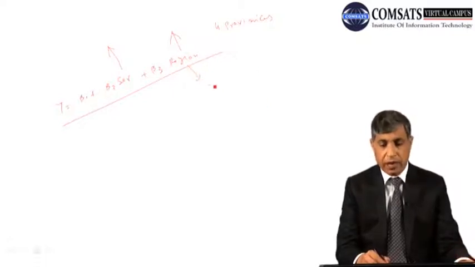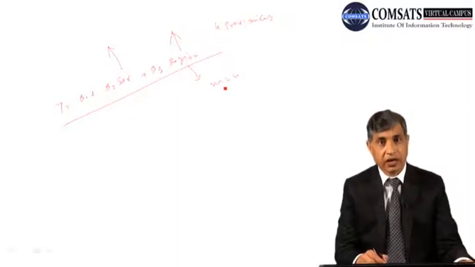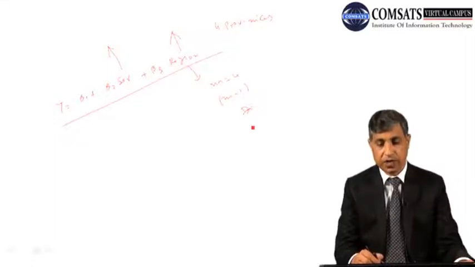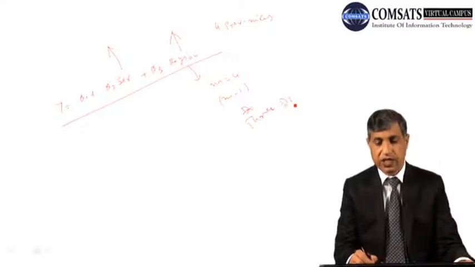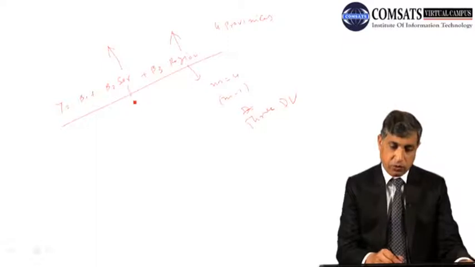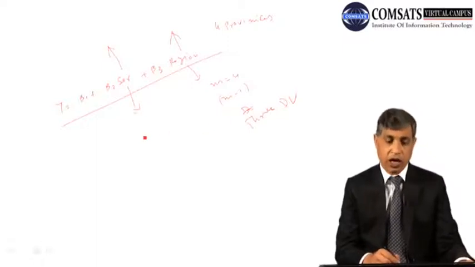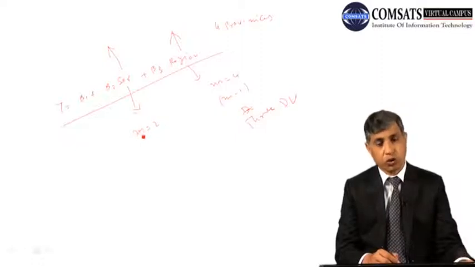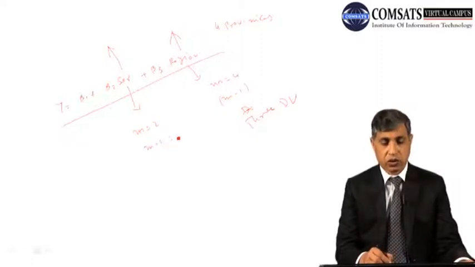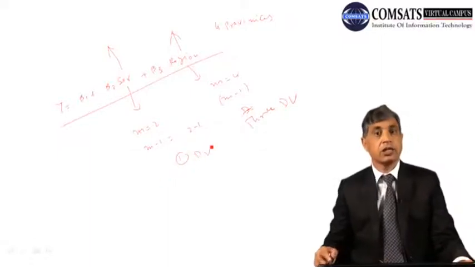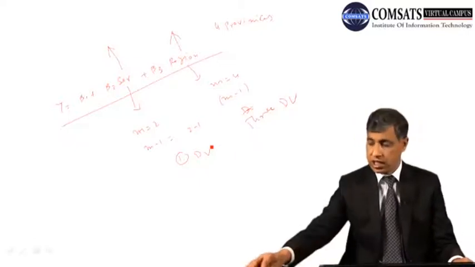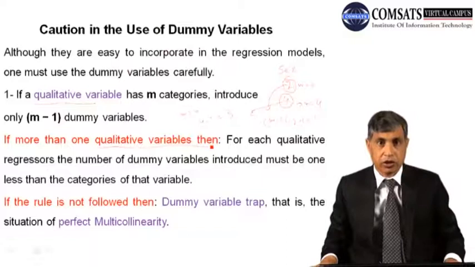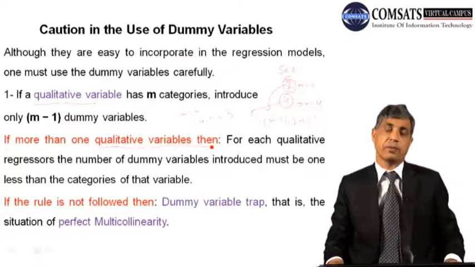What we will be doing here, m is equal to 4. For the 4 categories of the region variable, we will be using m minus 1 dummy variables. It means we will be using 3 dummy variables, where d means dummy variable. And if you come to this one, this is now the sex, and it has 2 categories, m is equal to 2, so m minus 1 is equal to 2 minus 1, so we will be using only 1 dummy variable in this case. So the first caution is that if there are m categories, simply use m minus 1 dummy variables.